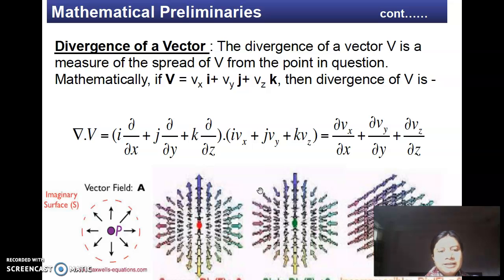So when you look at these figures, what we realize is that for the first case, the divergence is greater than 0 because the vector field is spreading. So we notice that the divergence is positive.